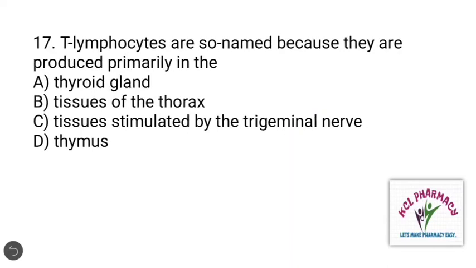Next question. T lymphocytes are so named because they are produced primarily in the. And the right answer is D. Next question.